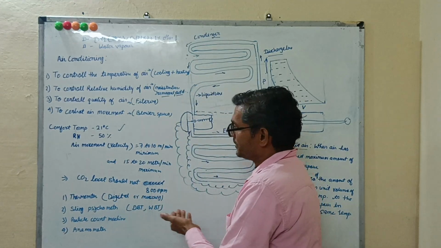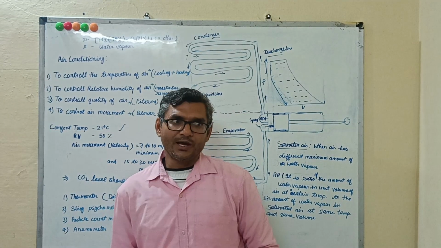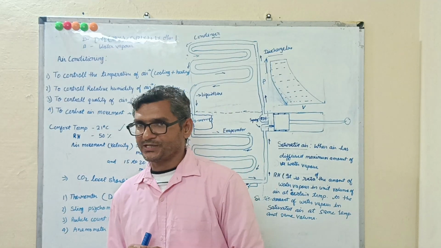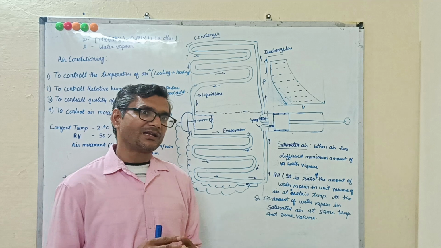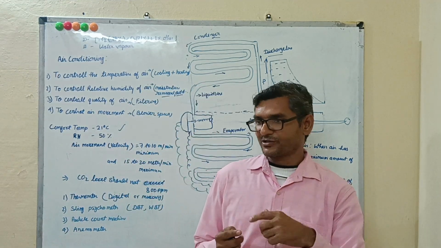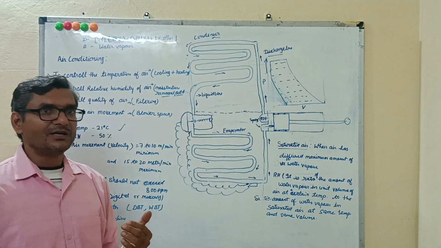But for relative humidity we have to take two readings. The first reading is called dry bulb temperature, the second reading is called wet bulb temperature. Both are normal thermometers, but one has a wet cloth covered on it, then we take the reading, and it will be less.